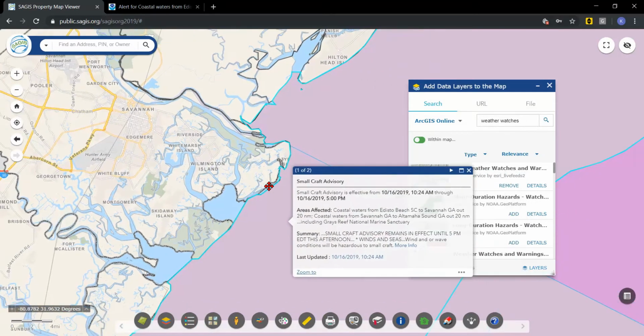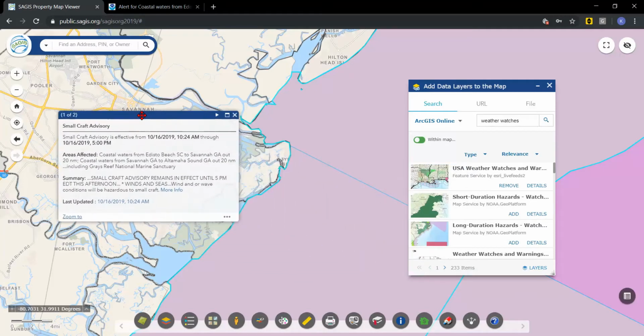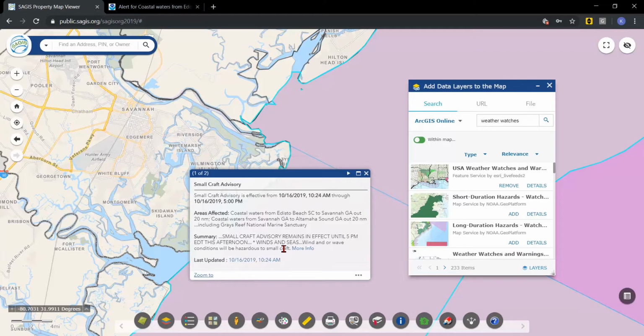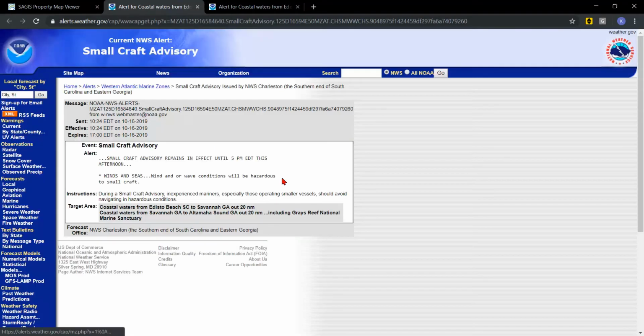Remember, you can click on a layer in the map, including any layer added from Add Data, to see the information pop up. And remember that you can move the pop-up out of the way if desired. For weather watches, traditionally, a link will appear in the pop-up that will show you more information about that weather warning.